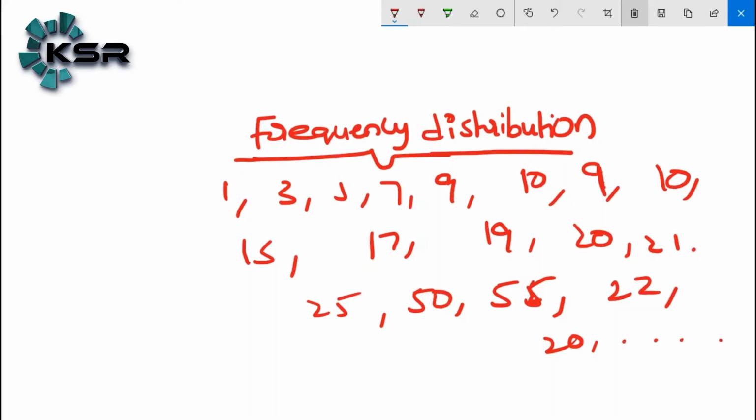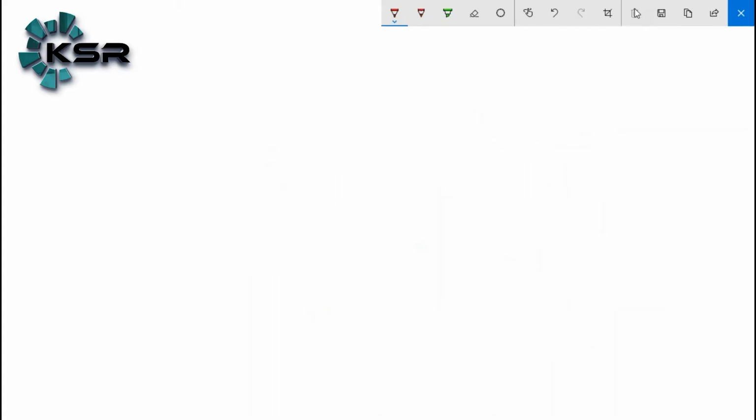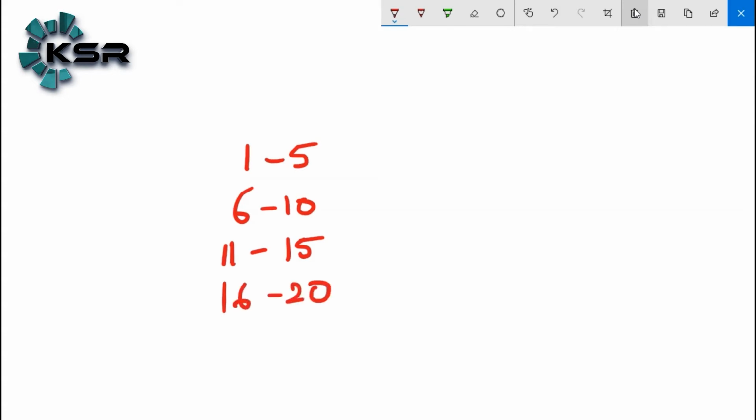Now how do I form the groups? Let's discuss the first rules of the groups, then we can discuss how we form them. Let's see, 1 to 5 is one group, 6 to 10 is one group, 11 to 15 is one group, 16 to 20 is one group. This is the default, generally what I have taken. There is no need to always take 1 to 5. You may take 1 to 7 also, you may take 8 to 20 also, but we don't have a separate rule. How do we take the rule?